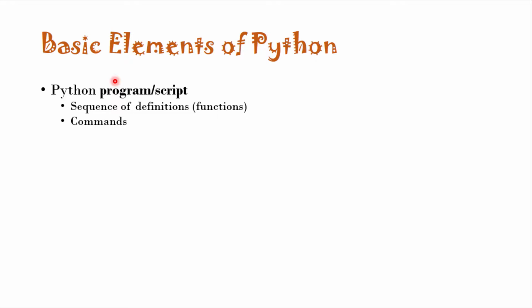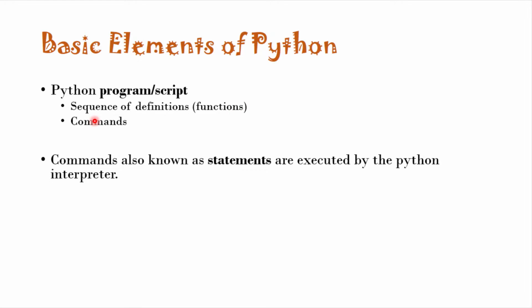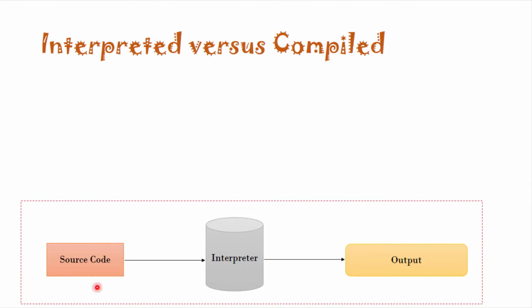A Python program is also known as a script. It includes a sequence of definitions or functions and a sequence of commands. What are functions? We will study them in great detail. Let us know what is a command. Commands, also known as statements, are executed by the Python interpreter. It means in source code you have commands and definitions or functions which are executed by an interpreter and you get an output.